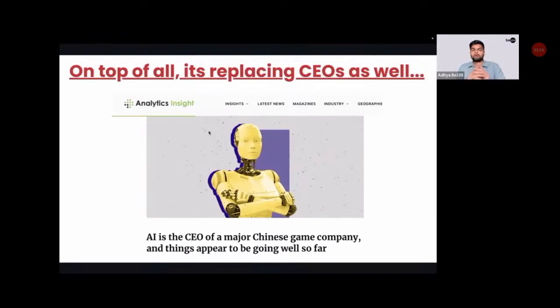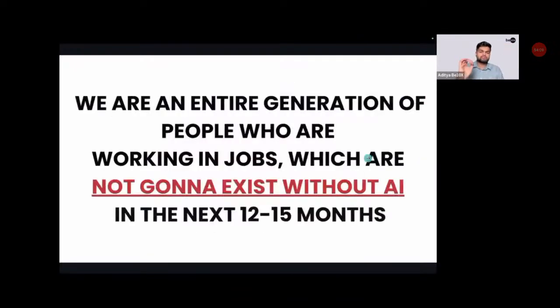Just imagine if the CEO can be replaced by AI. Just imagine what is going to happen to middle-level management and the people who are directly working. If the CEO can get replaced, just imagine what is going to happen to your job. That's what is happening right now, right around us, in 2025. We are an entire generation of people working in jobs which are not going to exist without AI in the upcoming 12 to 15 months.